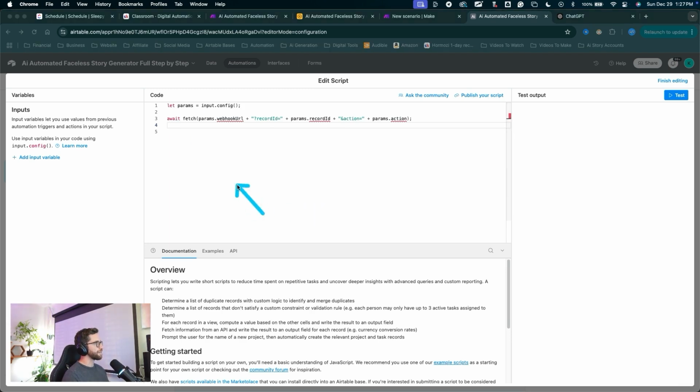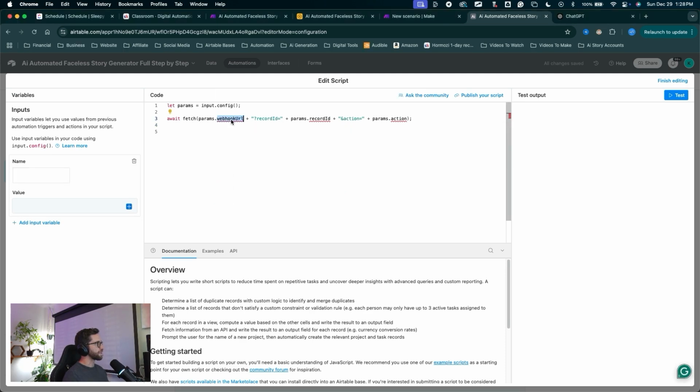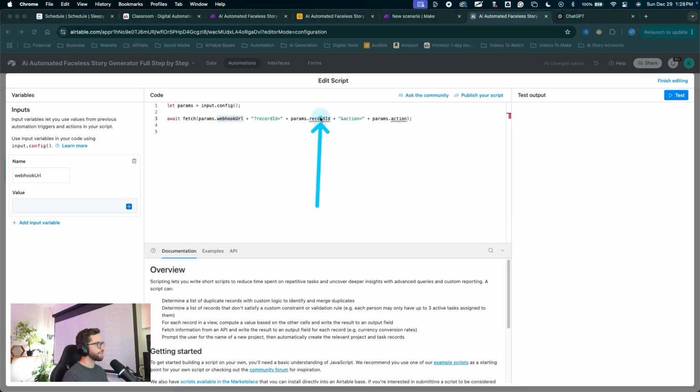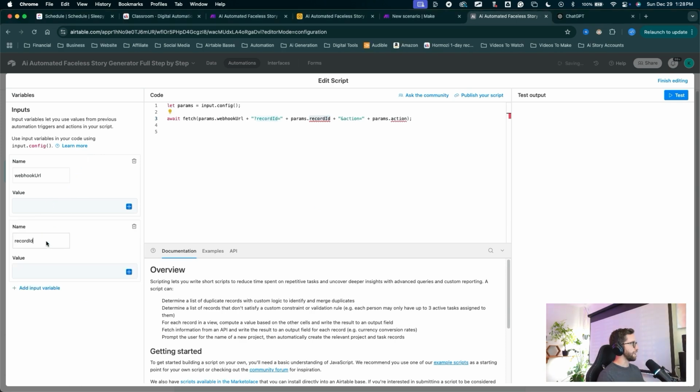Now we need to add some input variables. These three squiggly lines are showing that we don't have these variables set up. Come over here, click add input variable. For the first one, we're going to use this name. So you can copy this first squiggly underlined name, webhook, copy it, paste it right there. For the next one, same thing, copy that, record ID. Let's click add input variable, paste that record ID. Last one, action, copy that word, click add input variable and paste that action name right there.